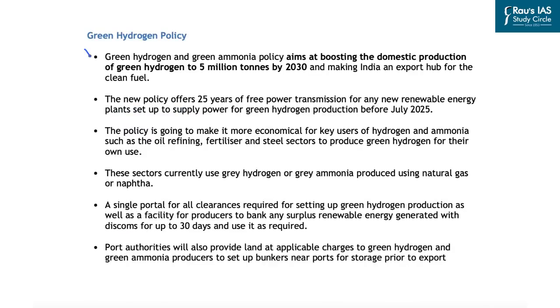Now, if you look at the green hydrogen and green ammonia policy that has been unveiled by the Government of India, it aims at boosting the domestic production of green hydrogen to 5 million tons by 2030, and it aims at making India an export hub for clean fuel. This new policy offers about 25 years of free power transmission for any new renewable energy plants set up to supply power for green hydrogen production before July 2025.